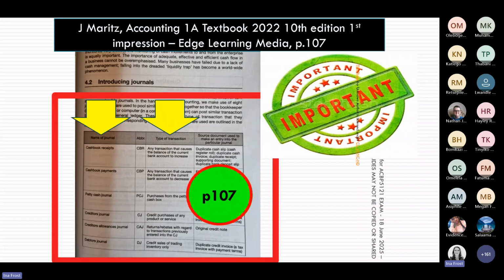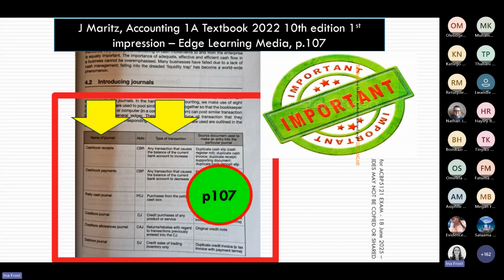Because on this page, and I think Evidence took you nicely through this at the end of our previous session, she showed you how to read this table, where we have the name of the journal, and you can see it's highlighted with those big yellow arrows. Next to it is the abbreviation, the correct abbreviation for that journal. Then we have the type of transaction that must be recorded in the journal. And then we've spoken about that last column that also shows you the source document that matches up.